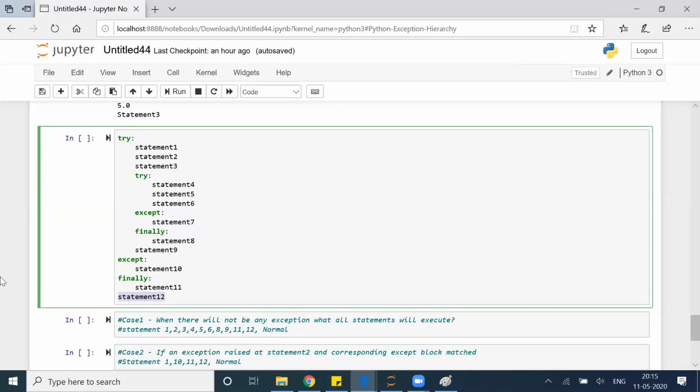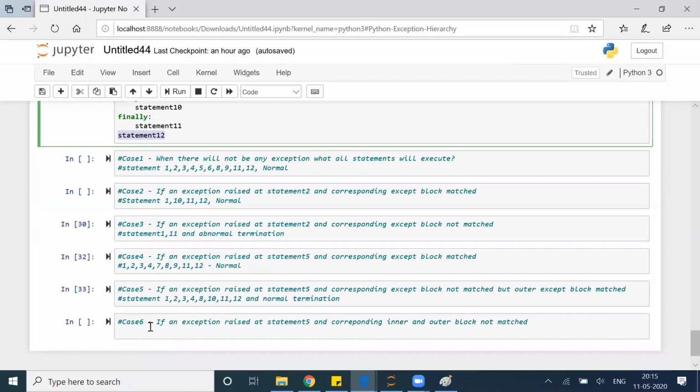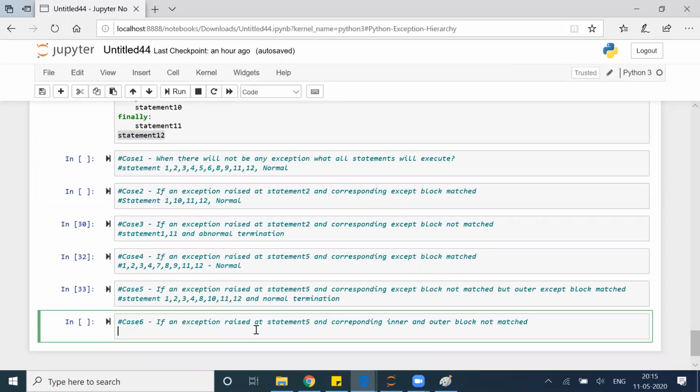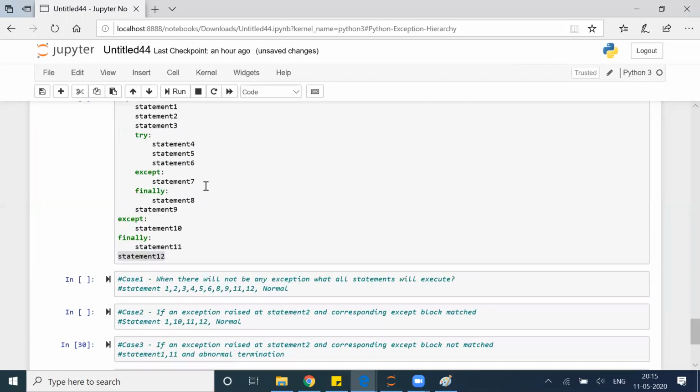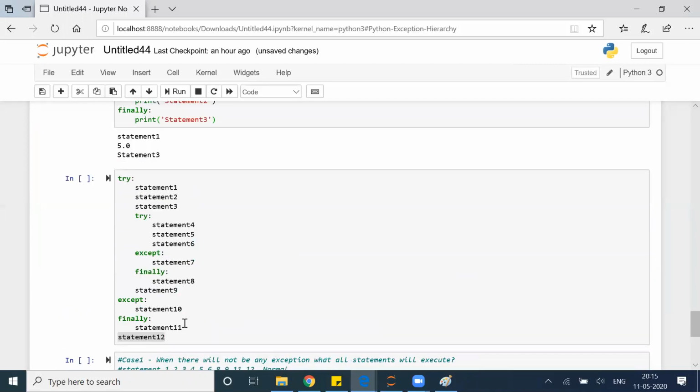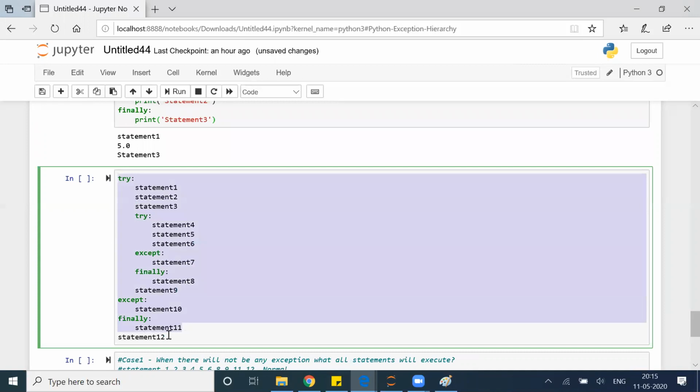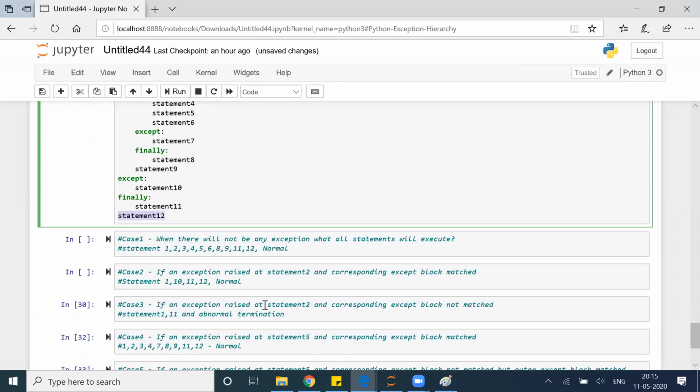Milind, Piyush, Muzallim, Narayan, all of you guys told 12. Why? 12 is not inside my try, so it is outside. It's a normal statement. It will never run. If my exception handling is not taken care of in the try except block, why would this statement 12 run? It will not.